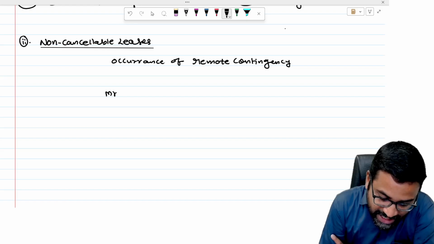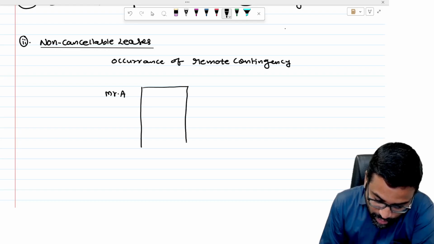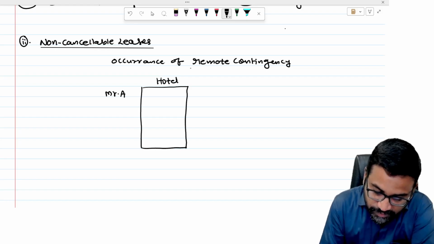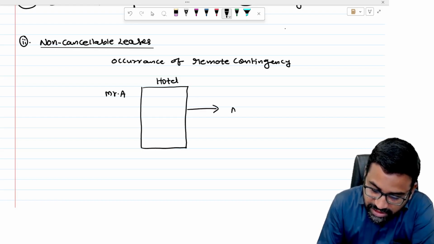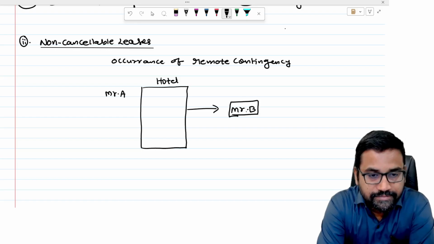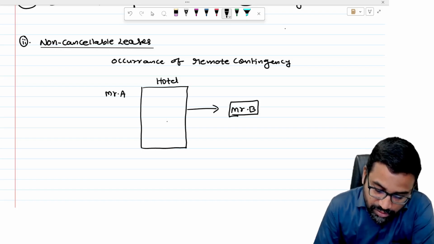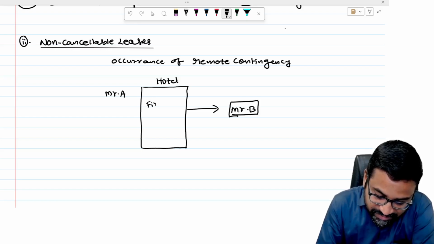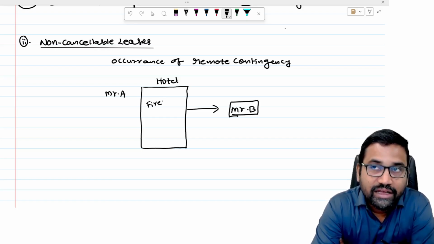For example, Mr. A is there. He is having one hotel. He is the owner and this is the hotel. Now this hotel, he has given on lease to Mr. B. Now suppose after the lease has been taken, there is a fire in the hotel which destroyed the entire electrical fitting system.